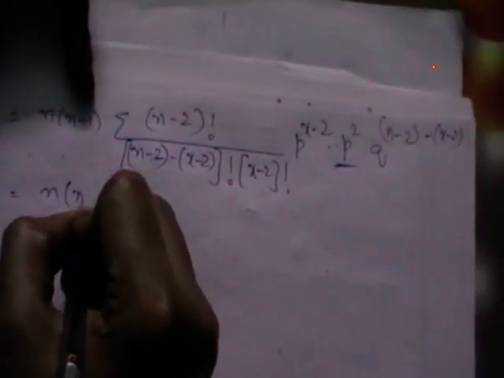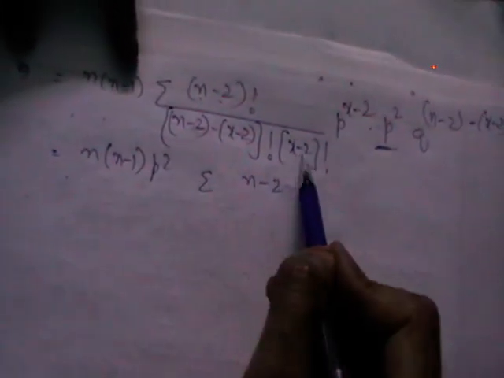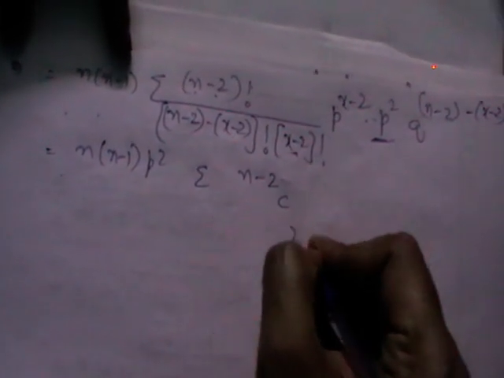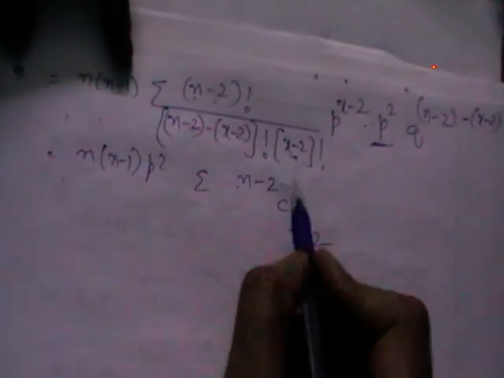So we can take out this p square out of the summation. Again the same, n factorial by r factorial into n minus r factorial. We can write that as nCr, meaning in place of n we have n minus 2, in place of x we have x minus 2, p power x minus 2, q power n minus 2 minus x minus 2.